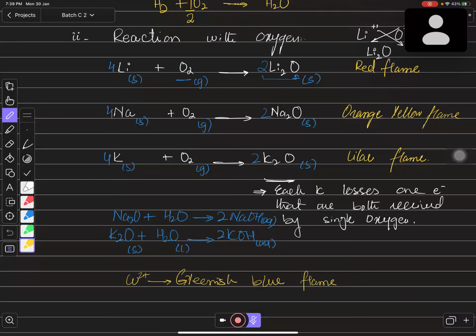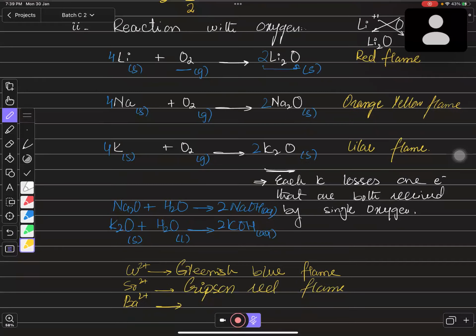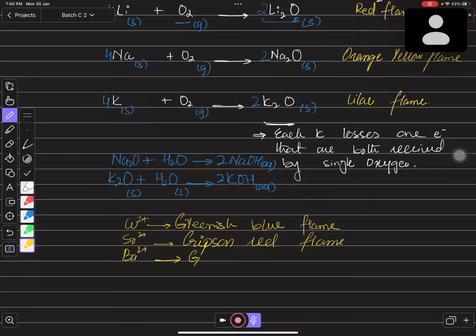And if you talk about strontium, this is part of group 2, so you will see that it will be red as well. You can see that it is crimson red, right? Red flame. And talk about बेटे आप में से किसी का माइक खुला हुआ है, आप चेक कर लिया करो अपना माइक प्लीज. Barium is green in color, right बच्चों? Right, sir. These are actually the part of our syllabus to learn this, right?